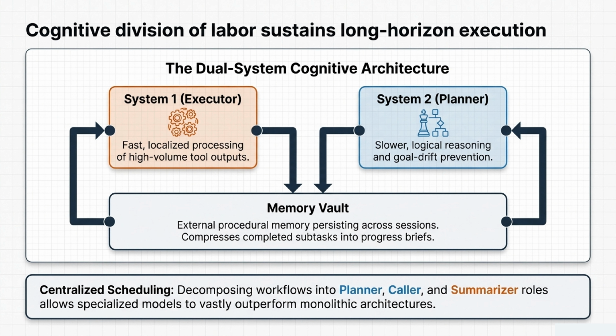To sustain these complex, long-horizon executions, we use a cognitive division of labor. Think of this as a dual-system cognitive architecture. System 1 acts as the executor, handling the fast, localized processing of high-volume tool outputs. System 2 is the planner, using slower, logical reasoning to prevent the agent from drifting off goal. Both systems interact with a memory vault that persists across sessions, compressing completed tasks into progress briefs. This centralized scheduling separates workflows into planner, caller, and summarizer roles, helping specialized models easily outperform monolithic ones.